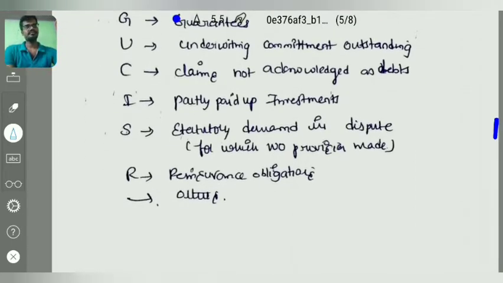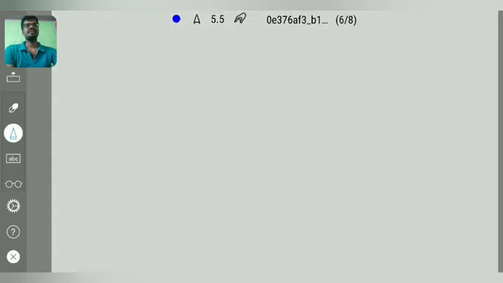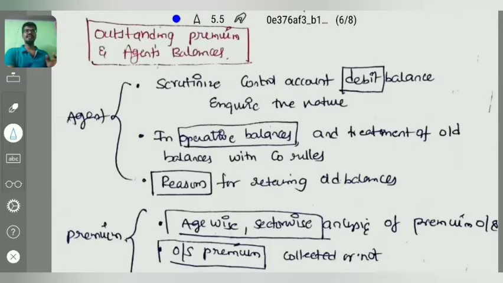Right. Coming to our next, outstanding premium and agent balances. Actually, these two are separate, but the institute has given a single answer. We'll study them separately. First, coming to the agent. How will you verify agent balances? Who is an agent? Commission agent, insurance agent. An insurance agent will be given salary or commission, right? It is payable, so it should show a credit balance, right? In insurance company books, the agent balance should be credit, right?